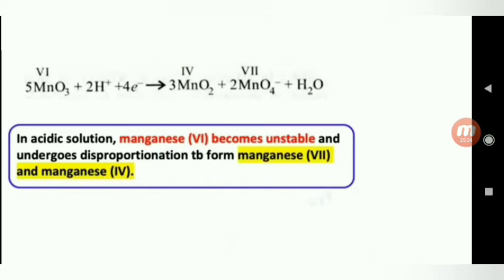So in acidic solution, manganese 6 becomes unstable and undergoes disproportionation to form manganese 7 and manganese 4. So the answer is MnO2, MnO4 minus.